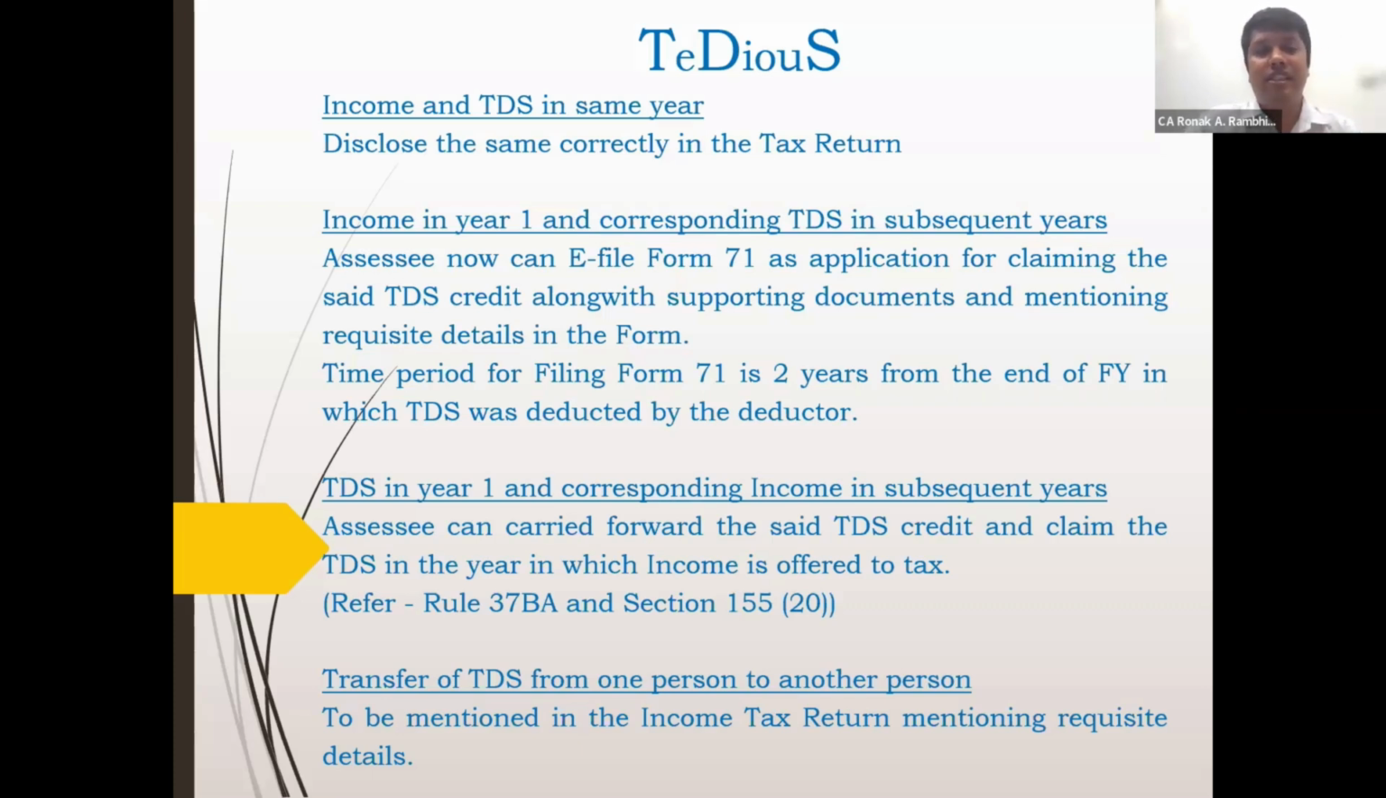Third instance is TDS in year 1 and the corresponding income in subsequent years. So the assessee can carry forward the said TDS credit and claim it in the year in which the income is offered to tax. You can refer to Rule 37BA and Section 155 subsection 20 for the same. And the last instance I would like to discuss is transfer of TDS from one person to another, which is also allowed in the income tax return. You have to mention the PAN to which the income and the TDS belong, and the TDS is rightly transferred to the other assessee.